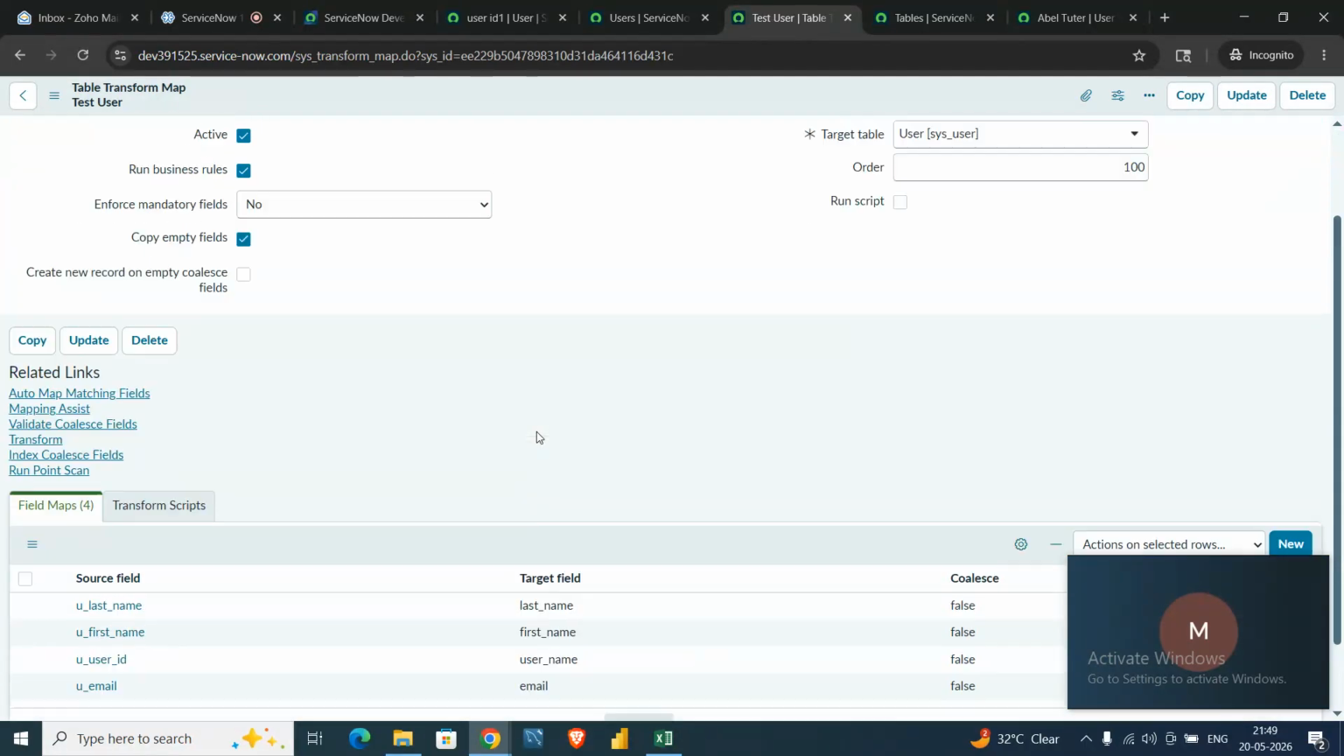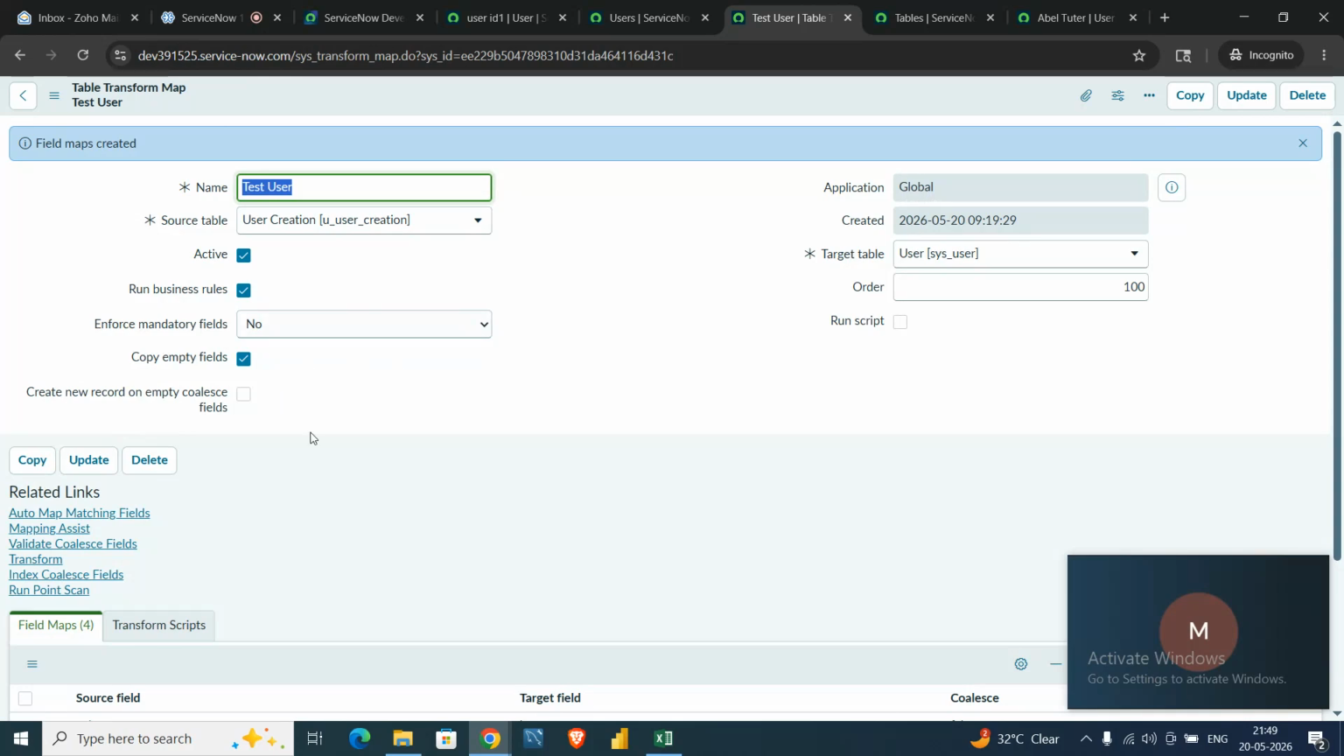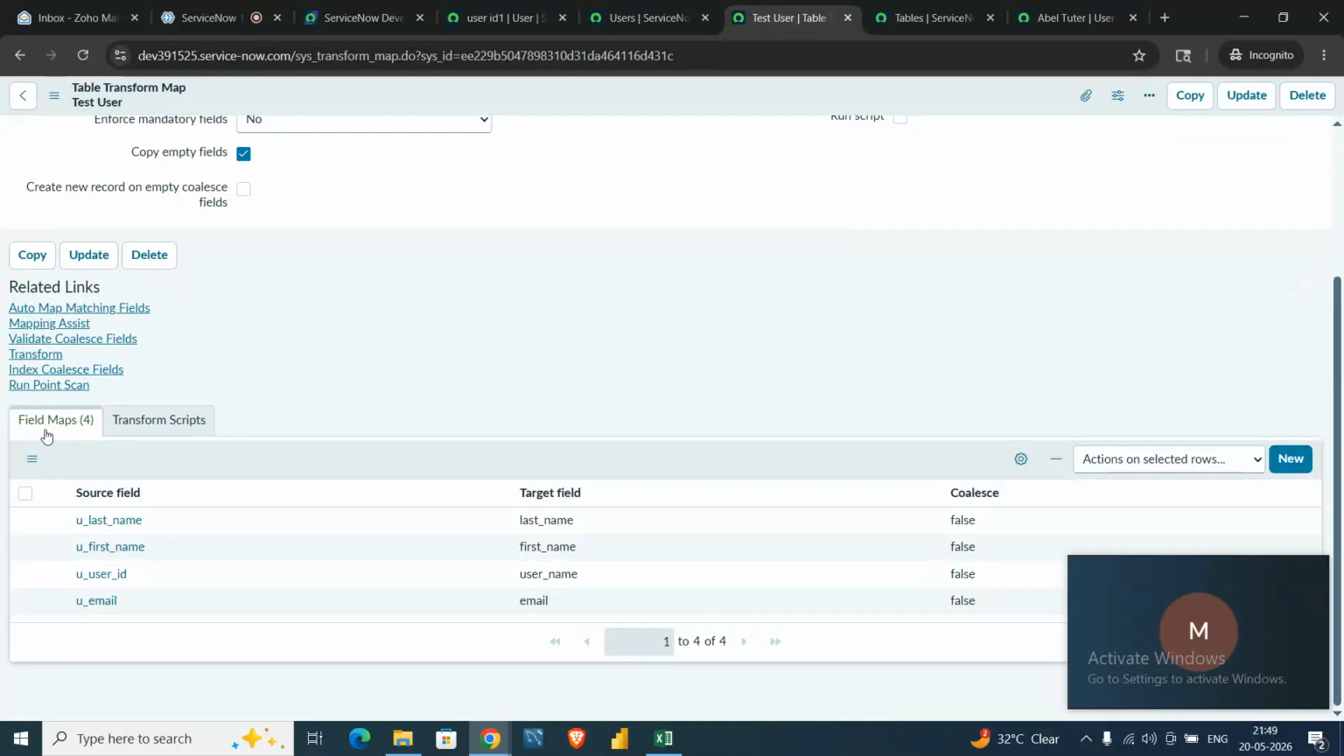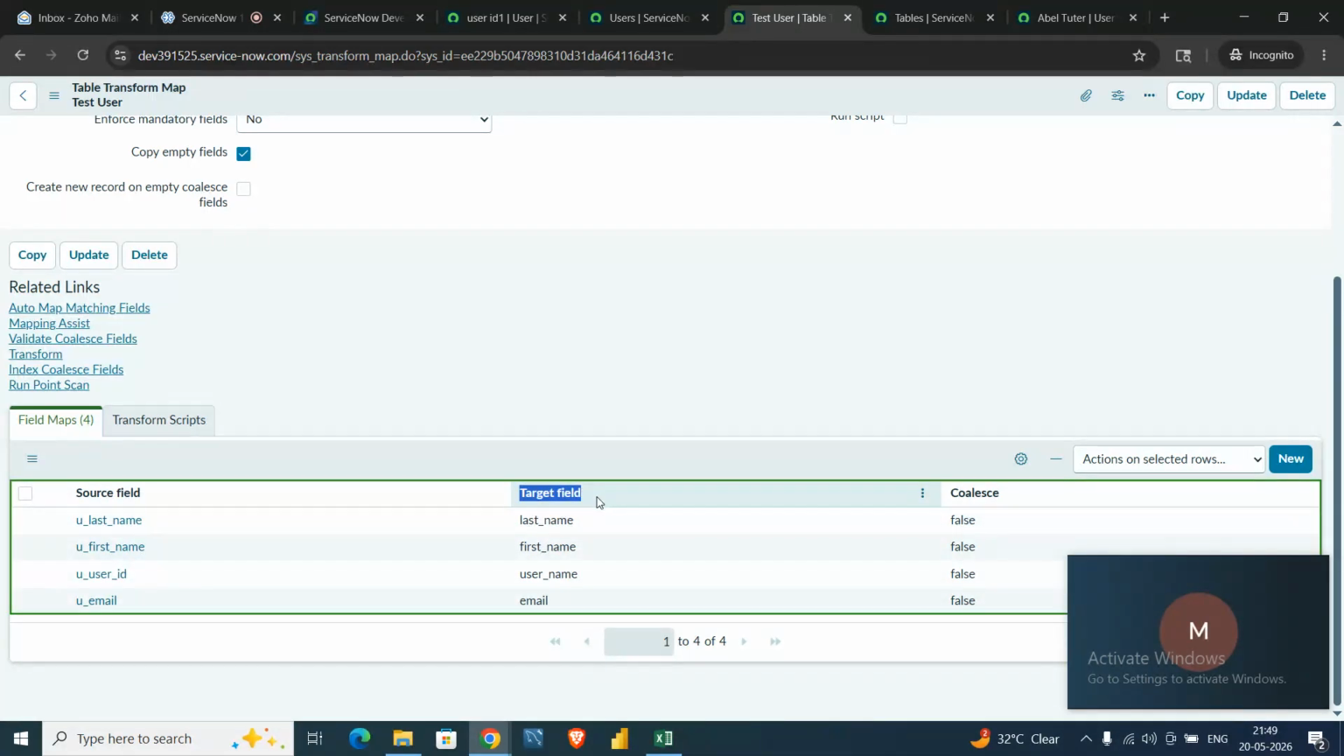Okay, so now the transform map got created. This is our transform map and field map. As you can see, the field map has automatically come up. This is our source field, which got created: u_last_name, u_first_name, u_user_id and email. And this is our target field. Target field is nothing but the field name from the user table.